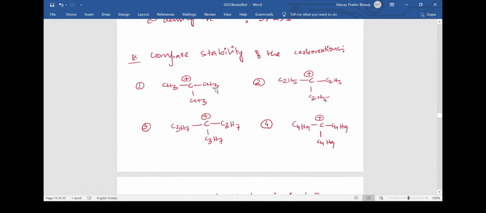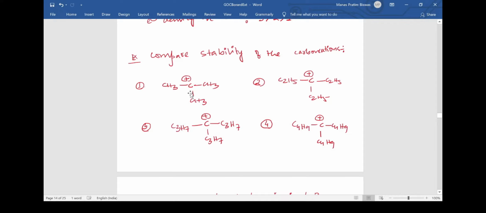In the next question, I have tried to compare the stability of carbocations. We are given 4 carbocations. This is CH3, CH3, CH3, and the same thing continues, only the alkyl groups I have changed. This is C2H5 and this is C3H7 and this is C4H9. So we know that all these species are unstable.